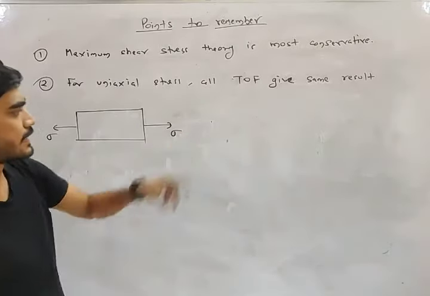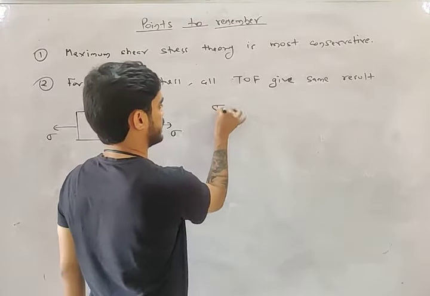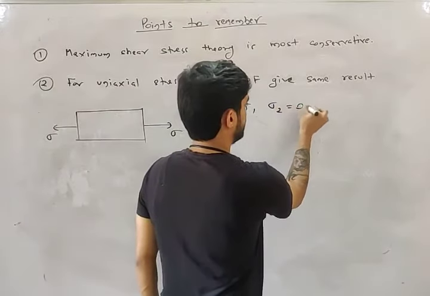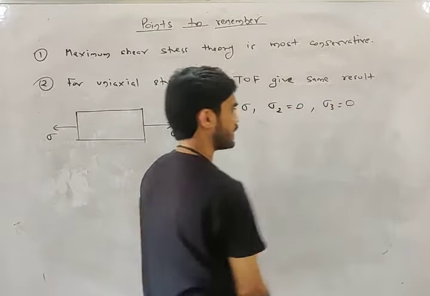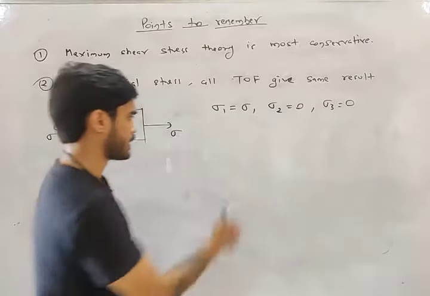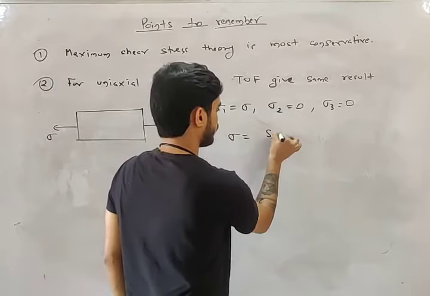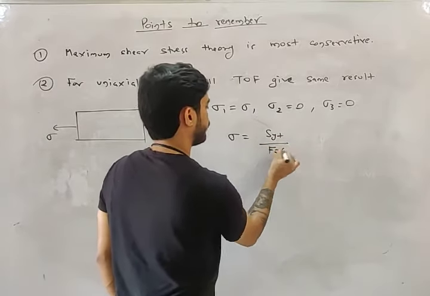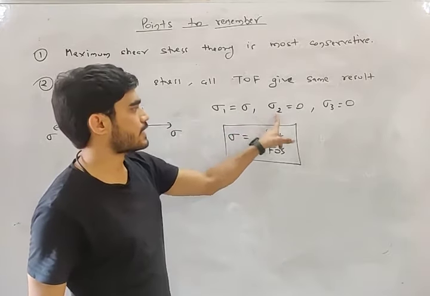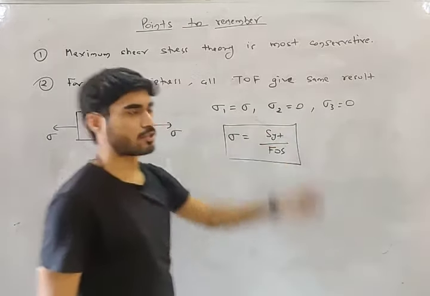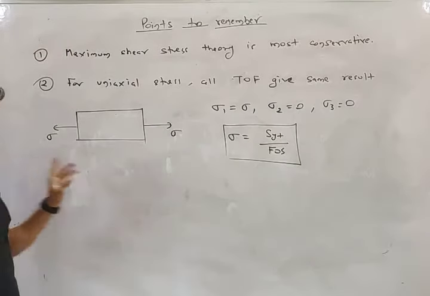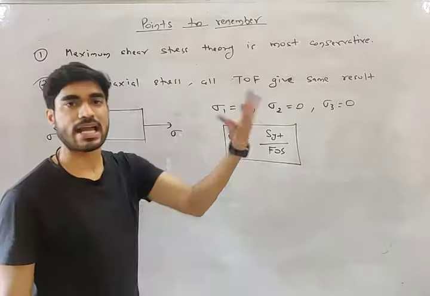In this case, what will be the principal stresses? Sigma 1 will be sigma, sigma 2 will be 0, sigma 3 will be 0. So in all 5 theories of failure, you will get the same result. If you don't believe me, put these values, sigma 1 equals sigma, sigma 2 equals 0, sigma 3 equals 0, in the equations of theories of failure and find the end result.